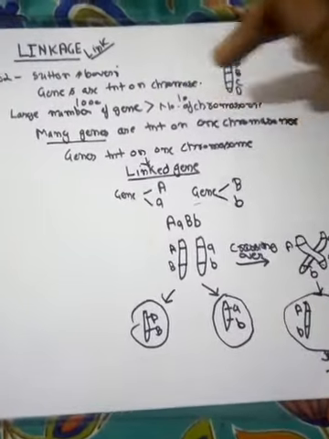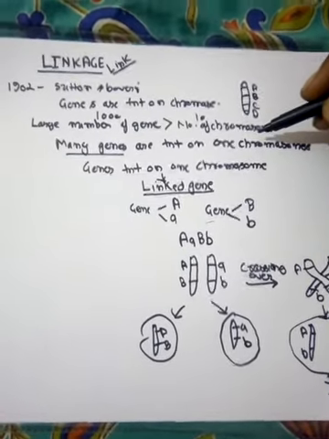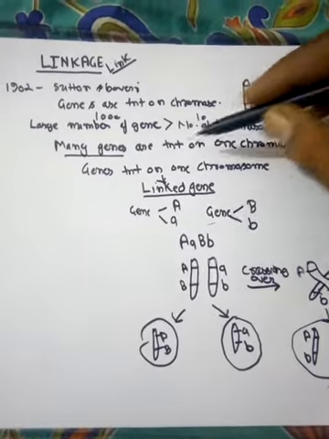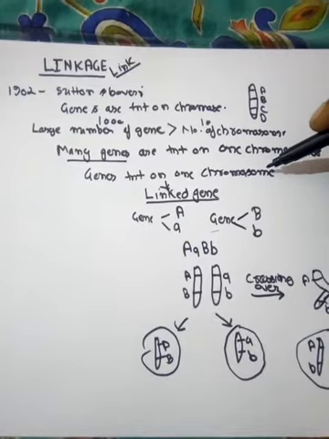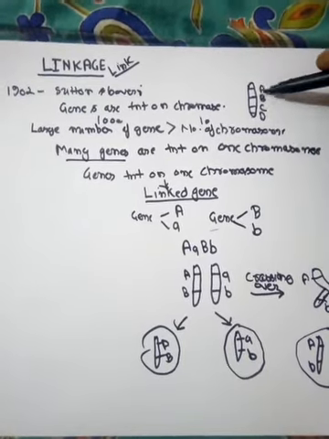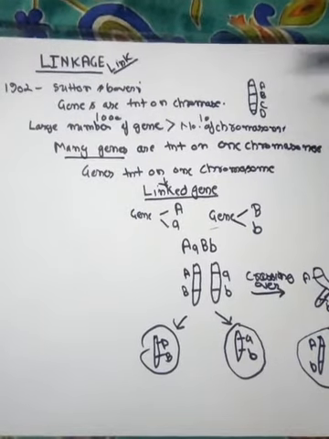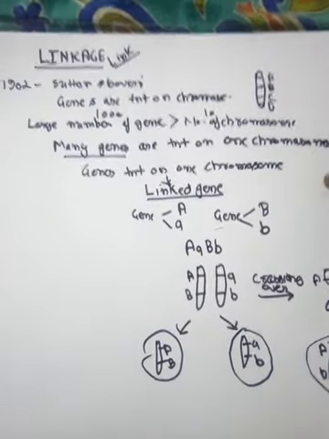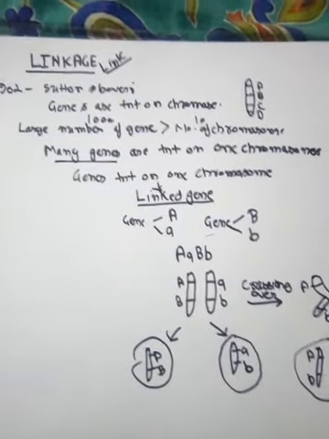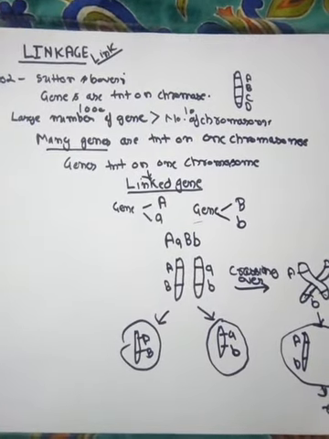So let us recapitulate what we have studied so far. Many genes are present in all organisms, and the number of chromosomes is very few in comparison to the number of genes. That is why we can say many genes are present on one chromosome, and these genes present on one chromosome are known as linked genes. Because they are present on one chromosome, wherever this chromosome goes, these genes also go to that gamete in the same combination. That means linked genes have the tendency to be inherited in the same combination, and this tendency of linked genes is called linkage.